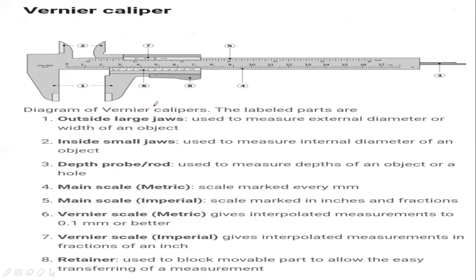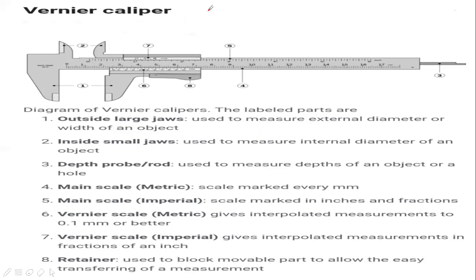Number 8 is called the retainer. It is used to block movable parts to allow easy transferring of a measurement. So if you want to take an observation, there is a screw or retainer which is used so that when you are taking the observation, the parts do not move and the vernier scale does not move, so that an accurate measurement